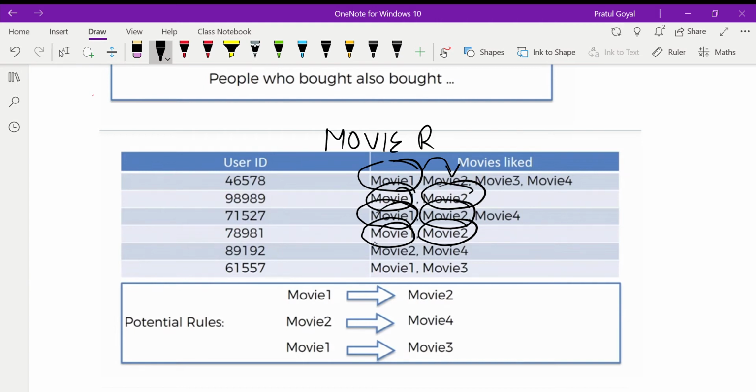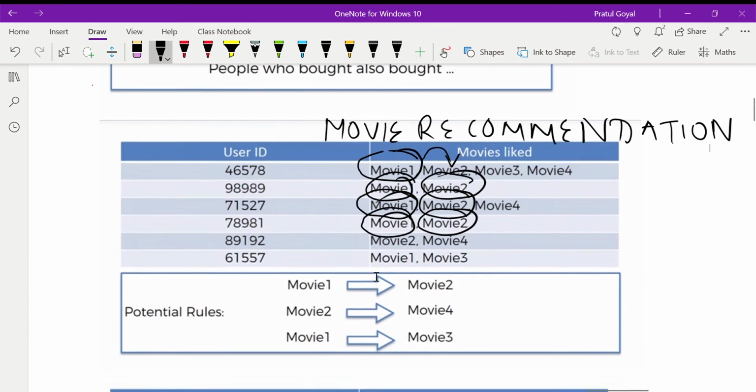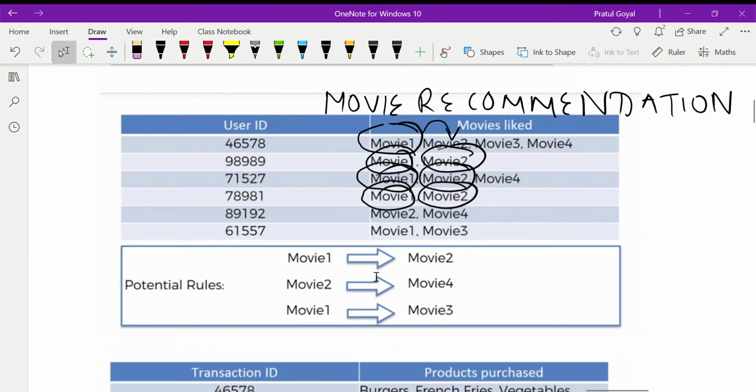What Netflix tells you as recommended videos is one example of the Apriori algorithm, or association rule mining. With this you can find common patterns. We can find three things: if I watch movie one, I am very likely to watch movie two; if I watch movie two, I am very likely to watch movie four; and if I watch movie one, I am very likely to watch movie three. These are some of the potential rules that we can make.